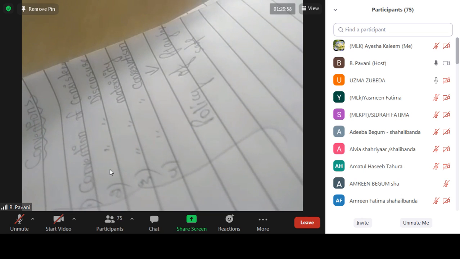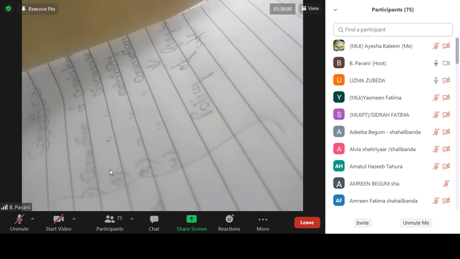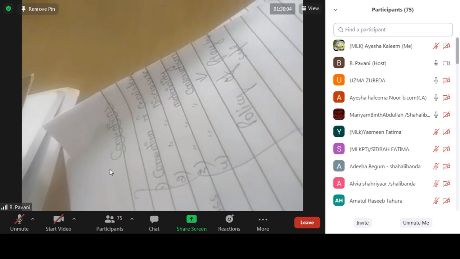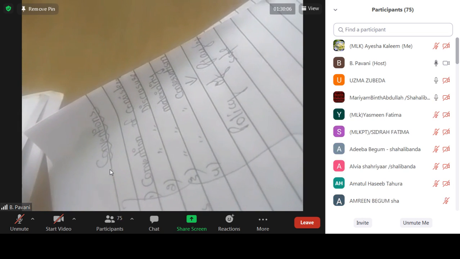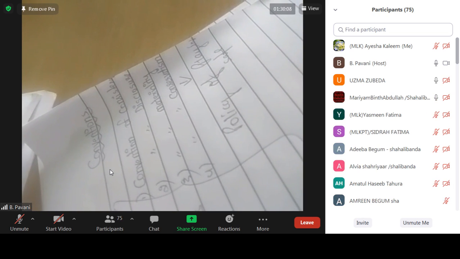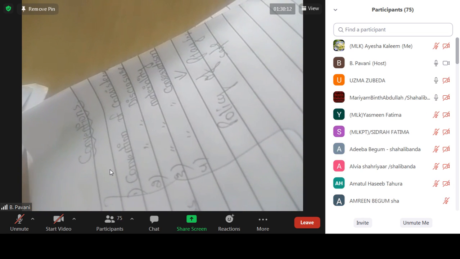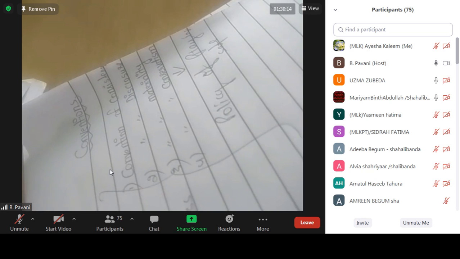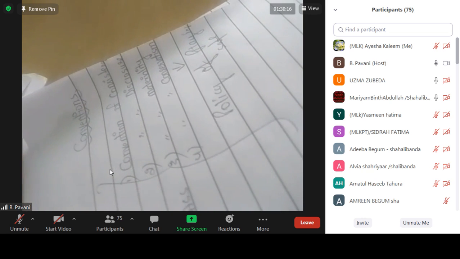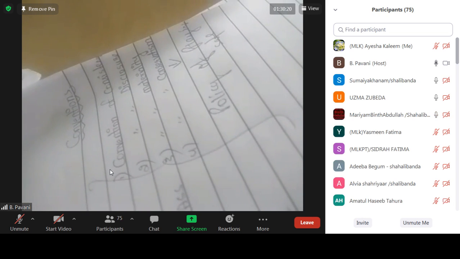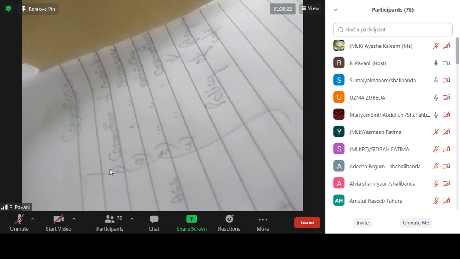Coming to the fourth one, the convention of conservatism. As per this convention, it is based on the policy of playing safe. So as per this convention, whatever possibilities or expected losses there are, they should write those.